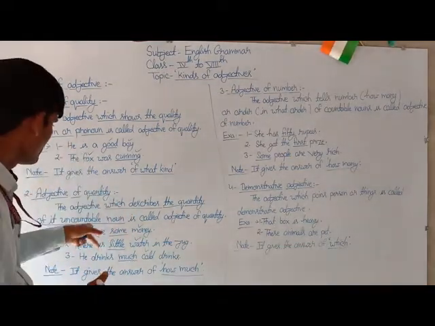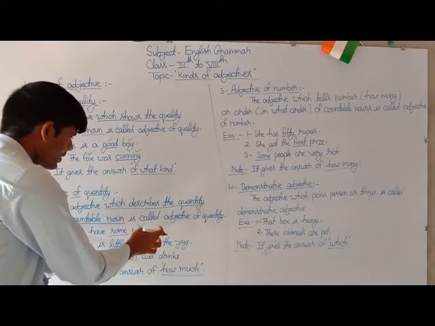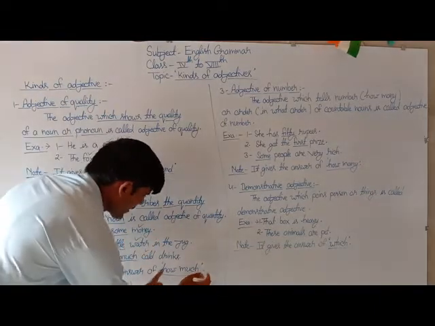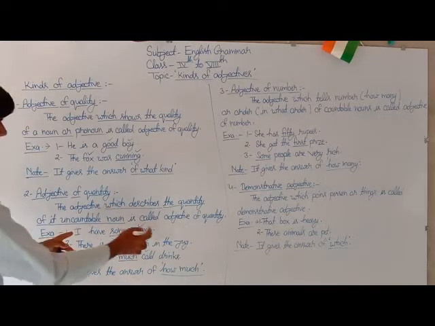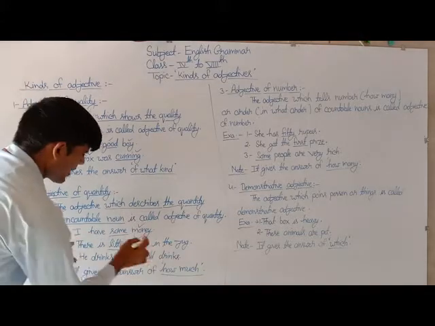Have a quick look at this example: I have some money. If you want to find out the adjective of quantity in the sentence, then we have to form a question with the phrase how many. I have some money. How much money do I have?